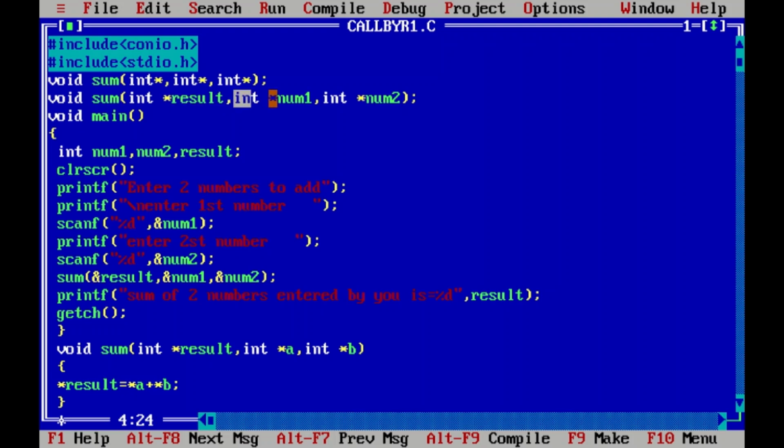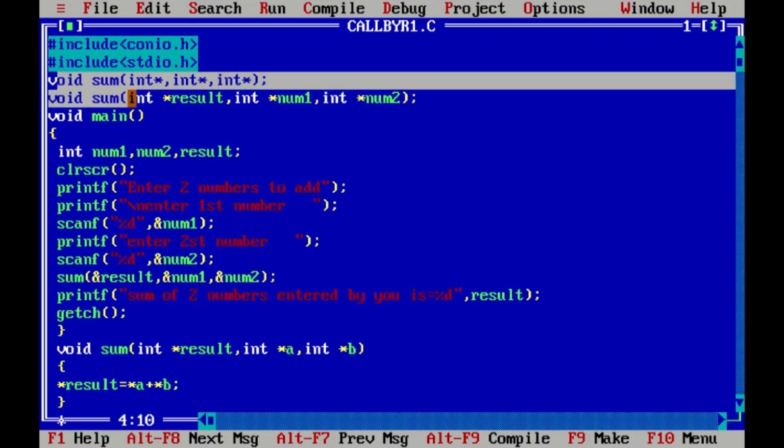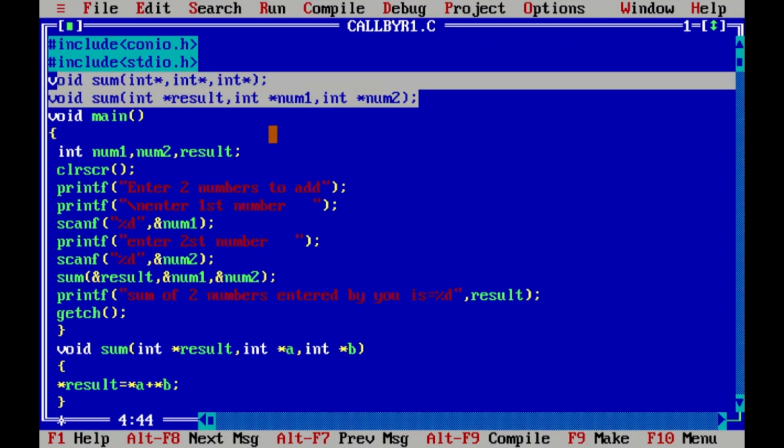Second parameter is also of type pointer, it will receive address of the variable. Third is also of type integer and will receive address because it is also a pointer. Now this was part of the pre-declaration that we have done. Difference: previously in call by value we were having normal variables, but here we are having pointer variables. In call by reference, we are going to pass addresses of the parameters, you can say.